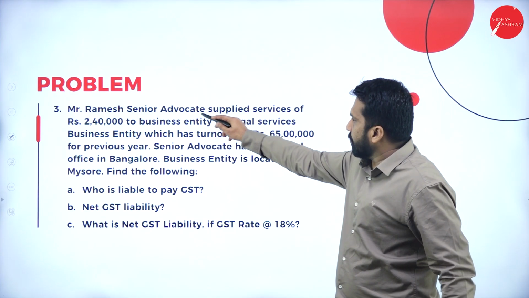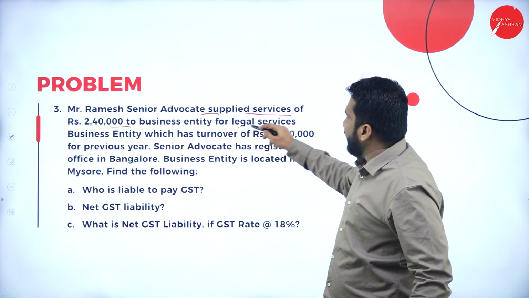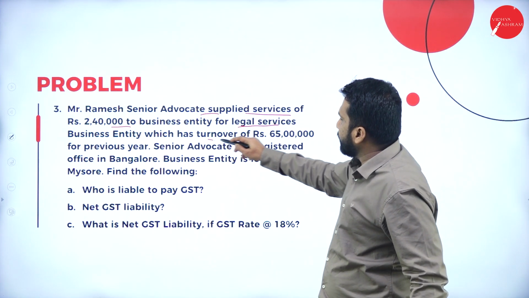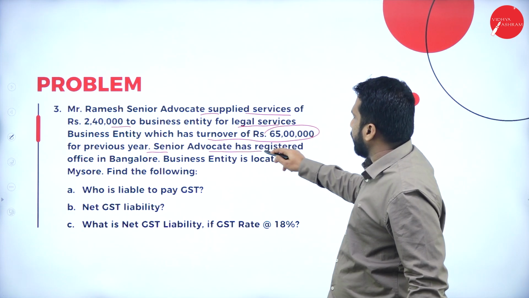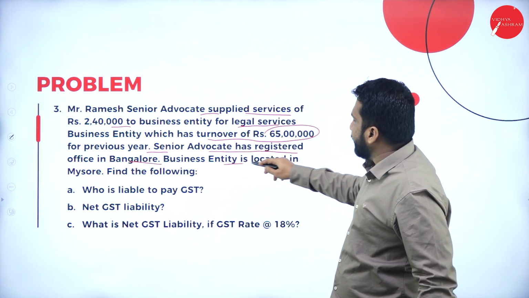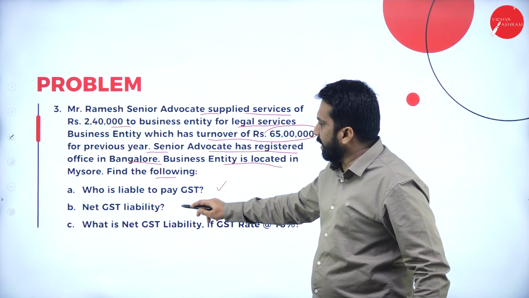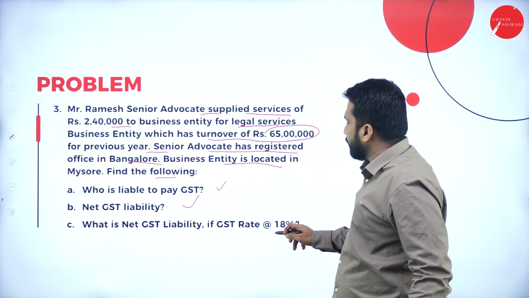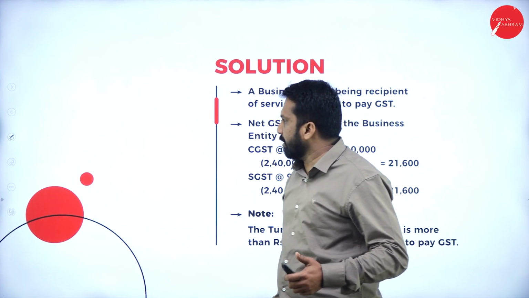Ramesh, a senior advocate, supplied legal services of 2,40,000, with a turnover of 65 lakh for previous years. The senior advocate has a registered office in Bangalore. The business entity is located in Mysore. Find who is liable to pay GST. What is the net GST liability if the GST rate is 18%? You have to calculate now.